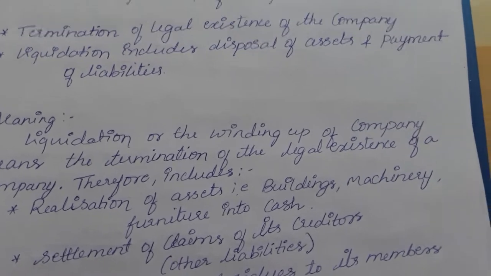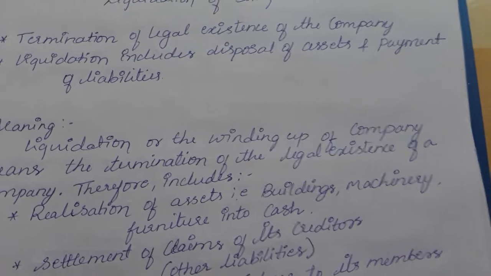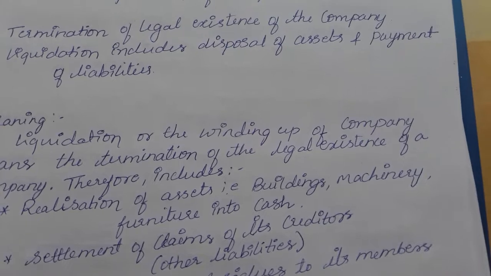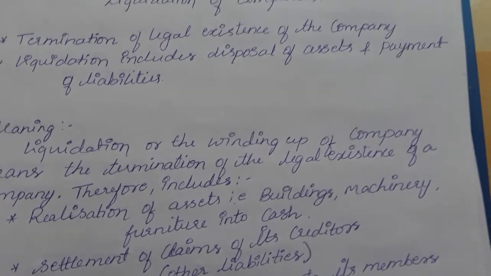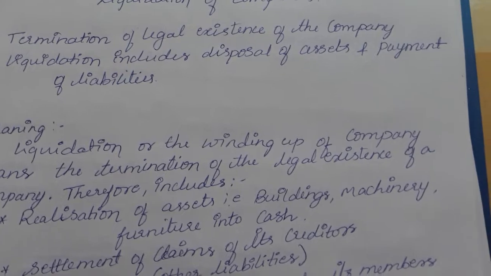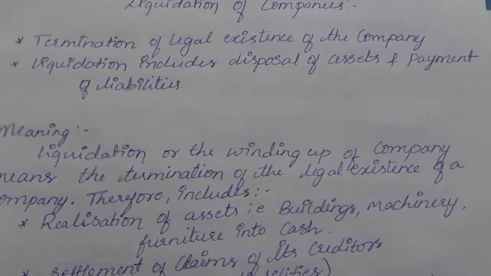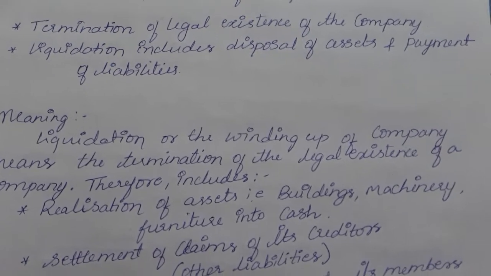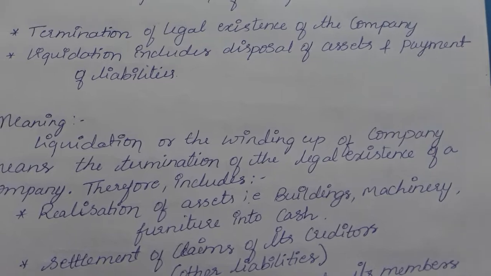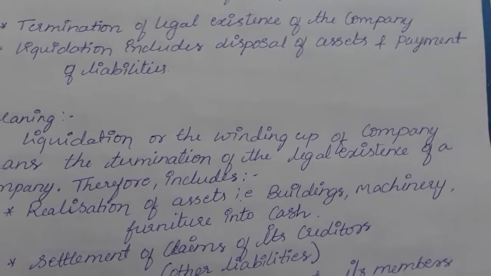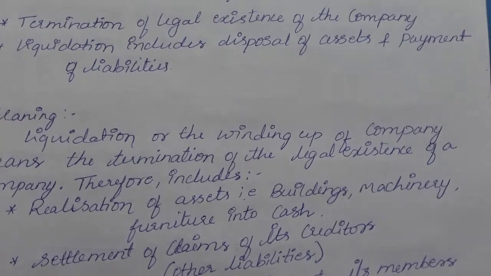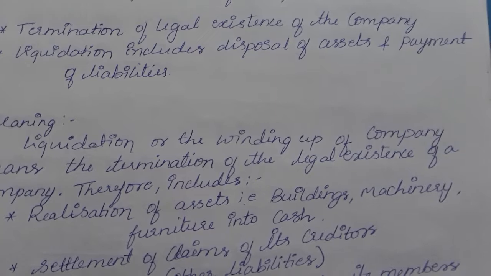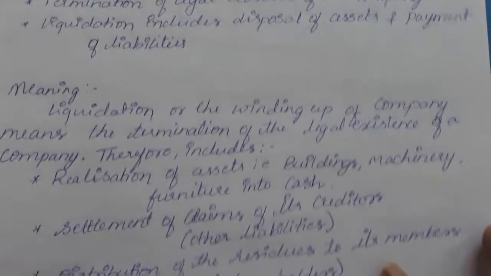The first thing it includes is disposal of assets. Disposal of assets means the assets in the organization, maybe building, machinery, plant, furniture, etc., will be realized into cash. These assets will be realized into cash and payment of the liabilities will be made. Liabilities means the creditors of the company, debenture holders, preference shareholders. For them the cash will be paid at the time of the termination of the company. Assets will be disposed into cash and payments will be made to the liabilities.